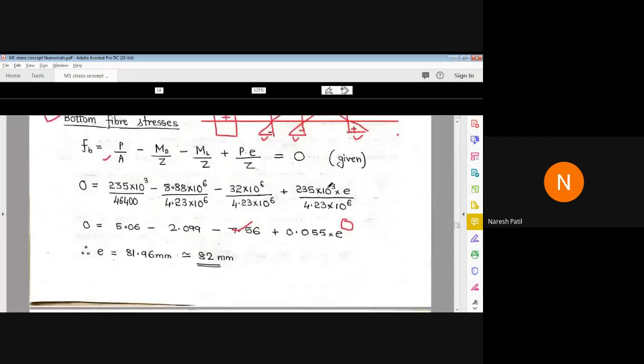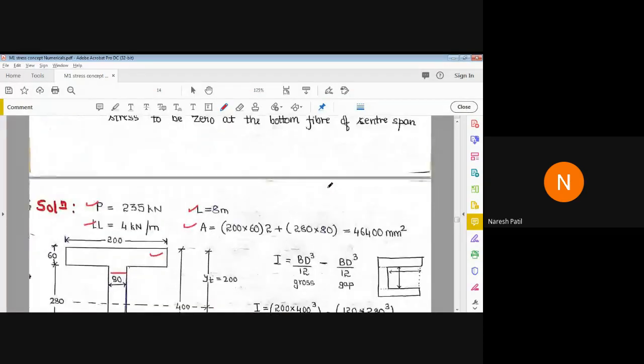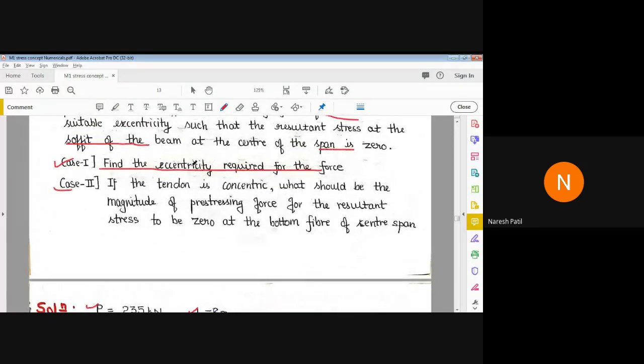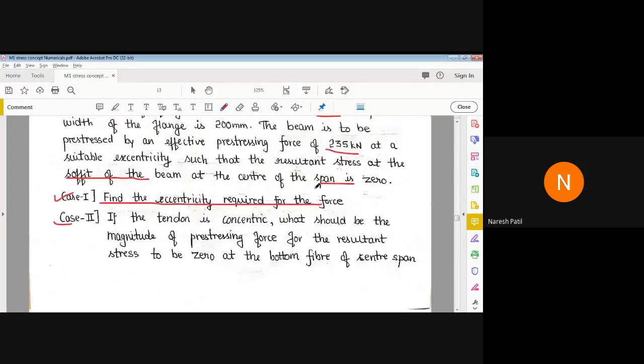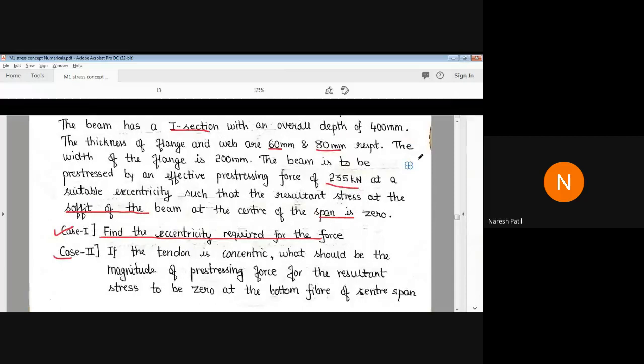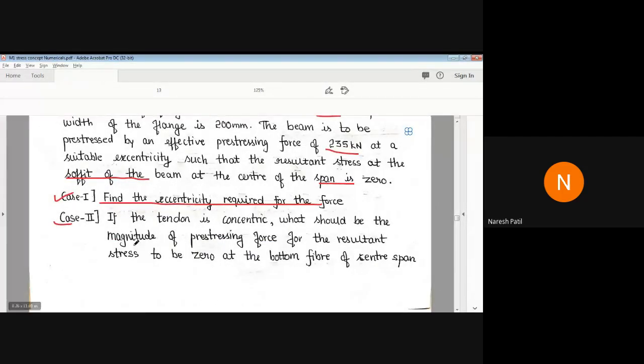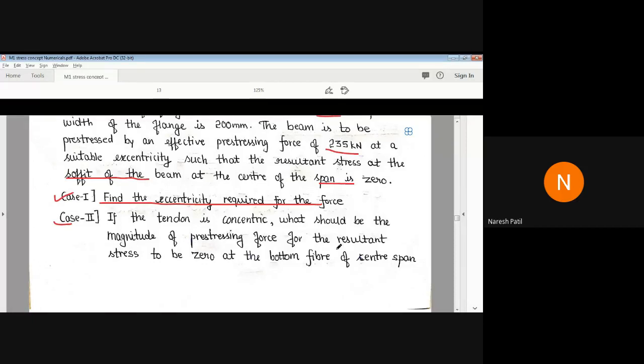I'll go back to the question again. If the tendon is concentric, what should be the magnitude of prestressing force for the resultant stress to be 0 at the bottom fiber of center span?